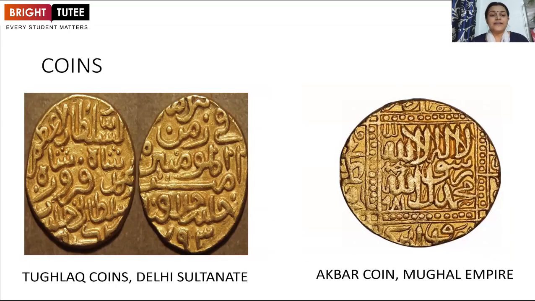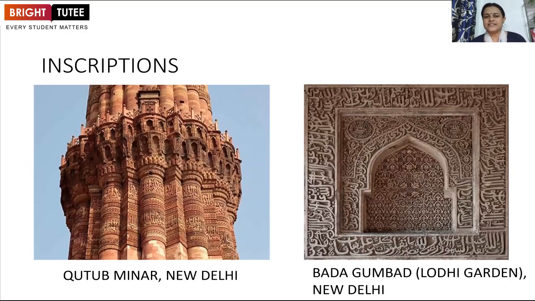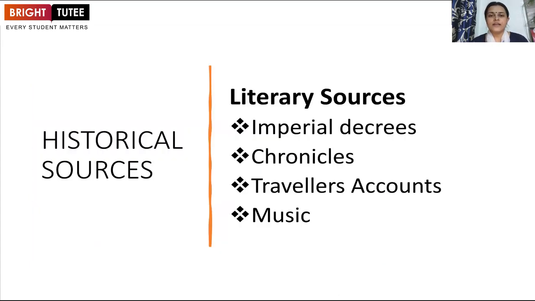So when we look at the previous slide, on the left-hand side there is a Tughlaq coin, and on the right-hand side, there was the example of an Akbar coin. So these two were examples of coins. Just like that, I have put up here examples of inscriptions also. These inscriptions, which you can see on your screen, are written in the Persian language, because Persian was the official language during the time period of the Delhi Sultans and the Mughal Empire.